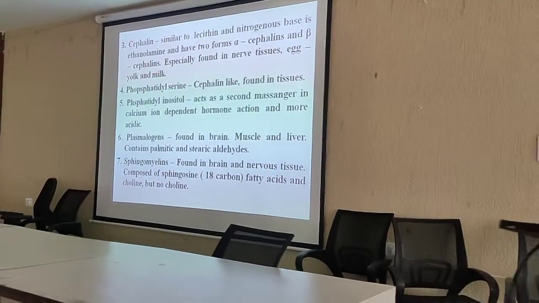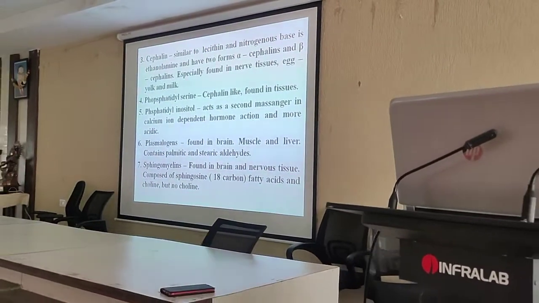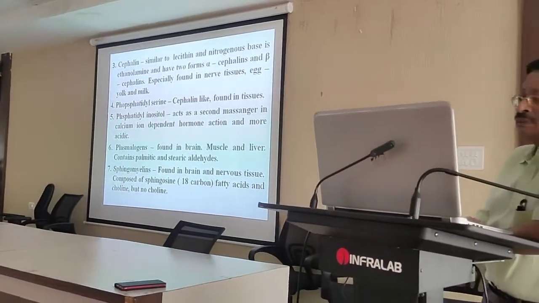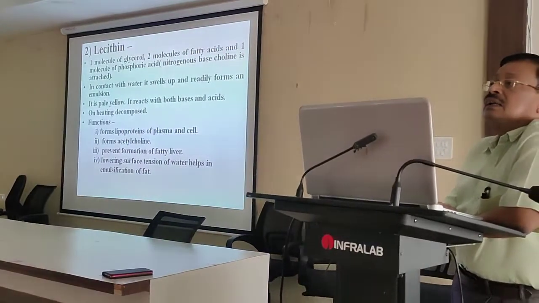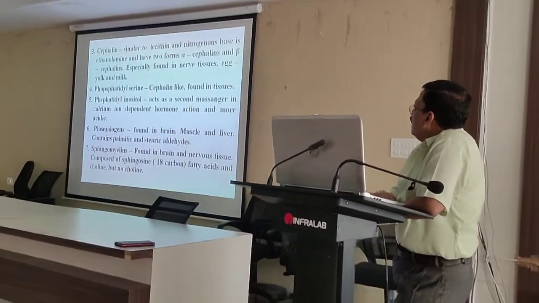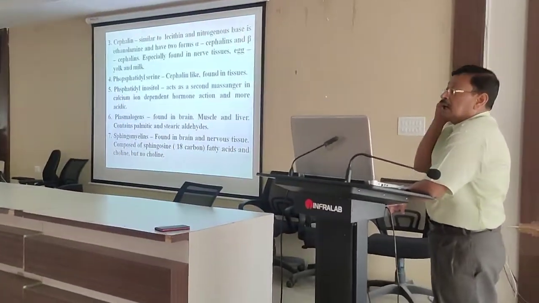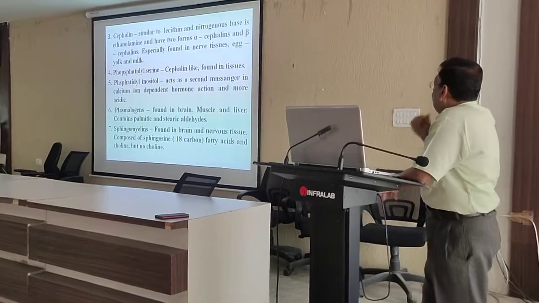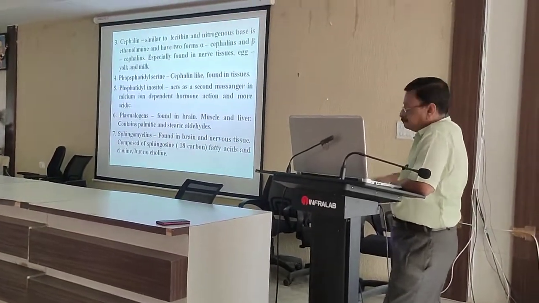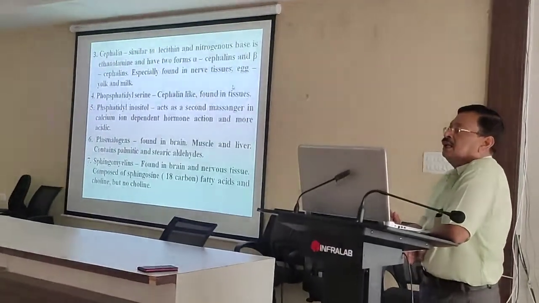Kephalin is similar to lecithin, and the nitrogenous base is ethanolamine, where it was the choline for lecithin. It has two forms, alpha kephalins and beta kephalins. It is specially found in the nerve tissues, egg yolk and milk.